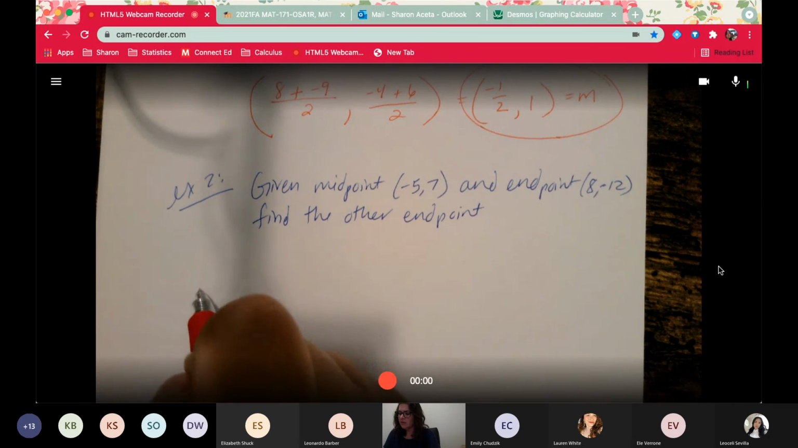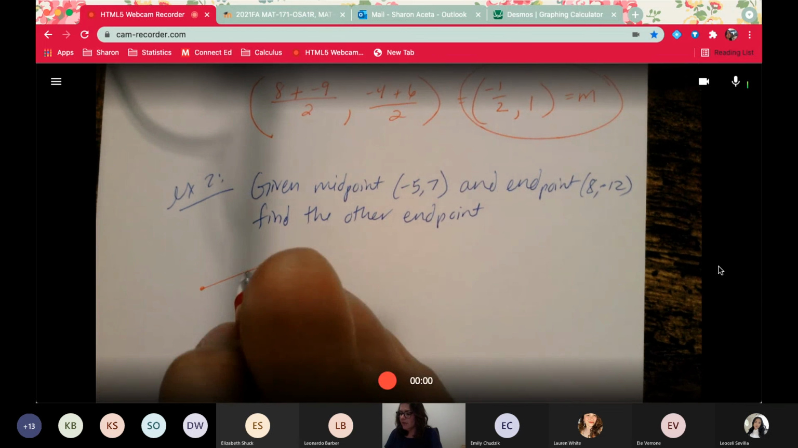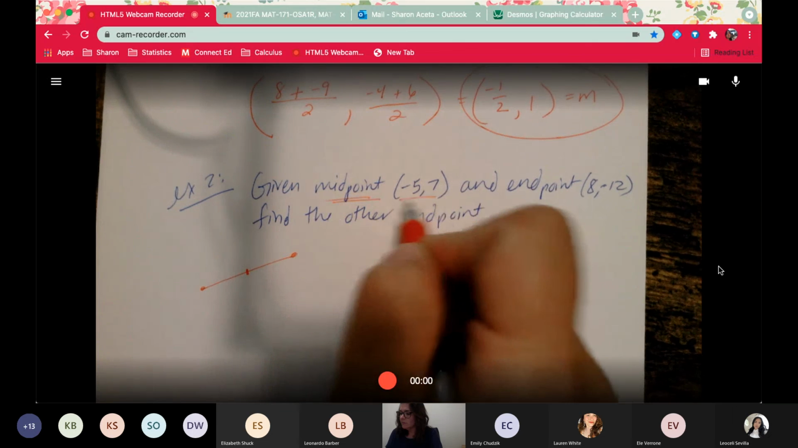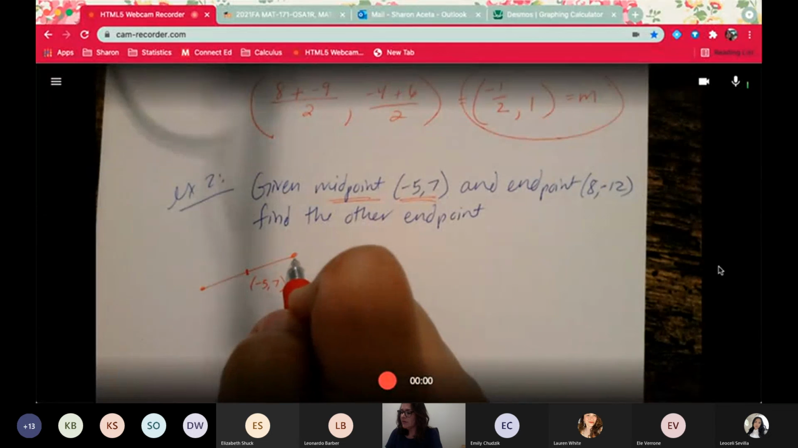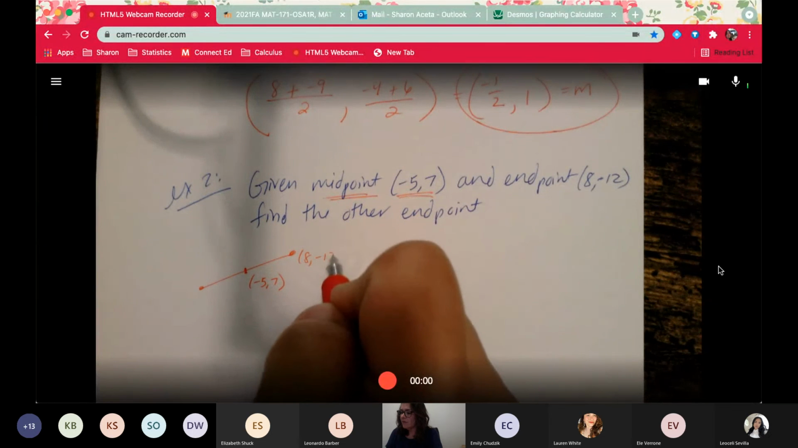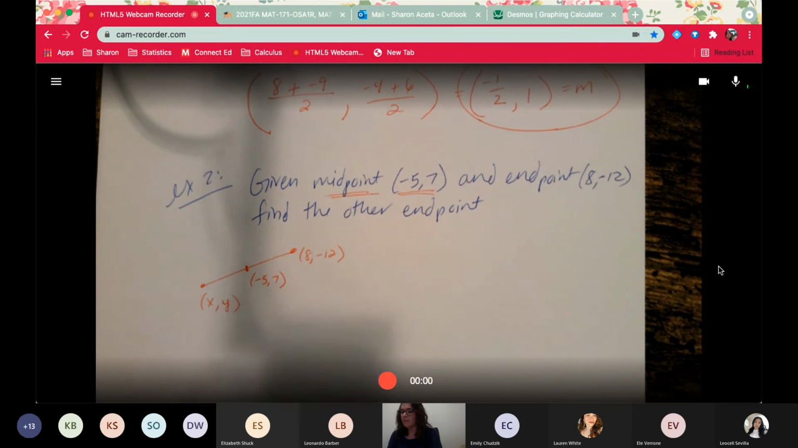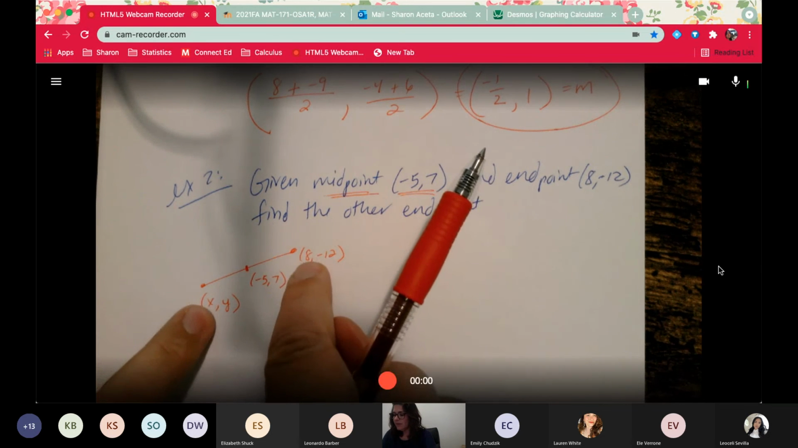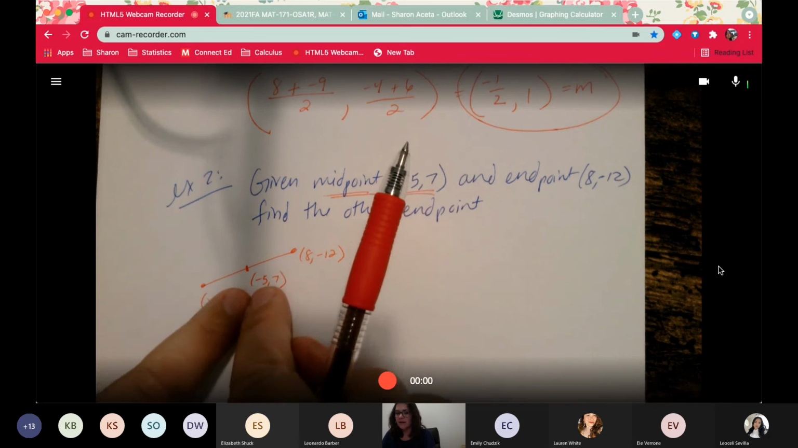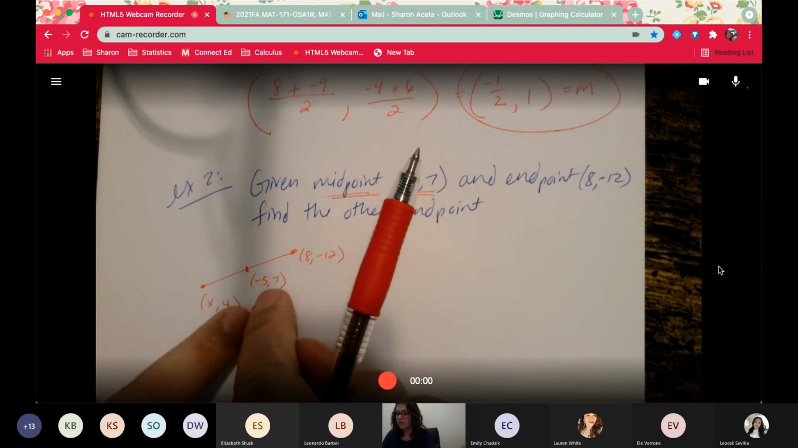So again, to give you an idea, here's what I'm doing. I gave you the middle right here. It's -5 and 7. And then let's say I gave you this endpoint right here is 8 and -12. And I want you to find this guy. I want you to find this x and this y. Okay, well again, it's not that hard. What you do is you add the endpoints, divide by 2, it equals that guy. Add the endpoints, divide by 2, it equals that guy.